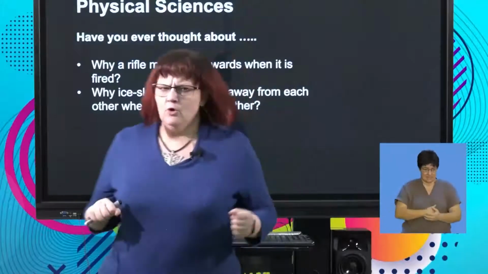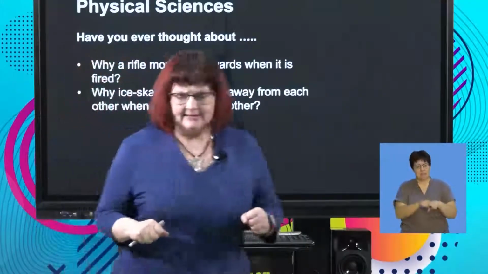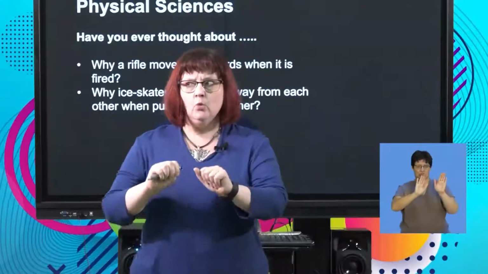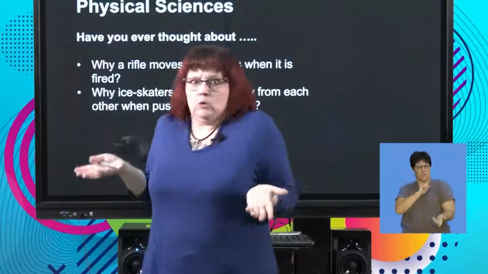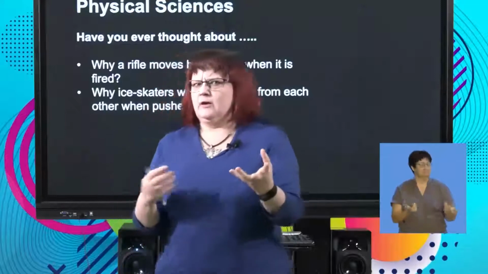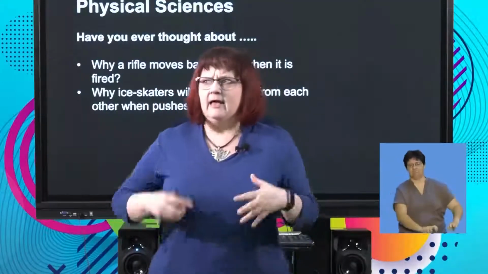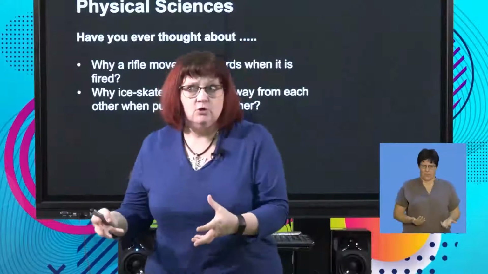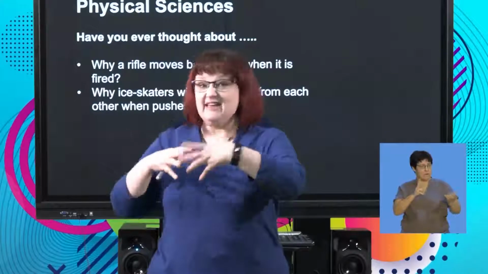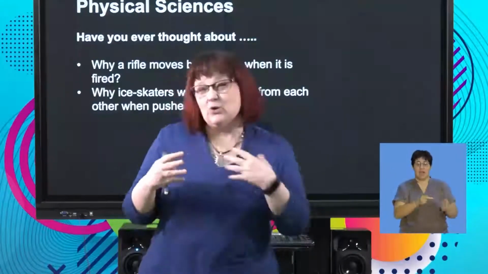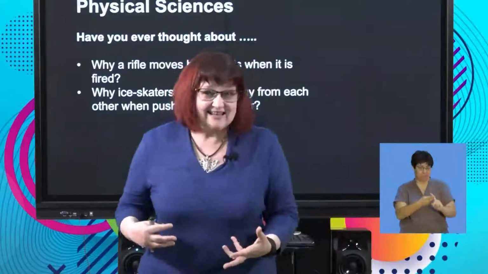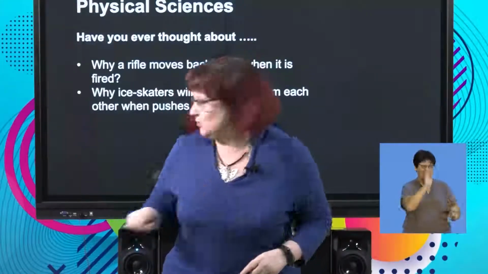And also, when you have ice skaters that are on ice and they push against each other, why do they go backwards? Why do they move apart? What is it that causes that? These are all things where we're now going to investigate how that works. The rifle is an explosion. The ice skaters are also an explosion, but we could have a collision there as well. With the way I ice skate, it would be a collision, but we're not going to worry about that.